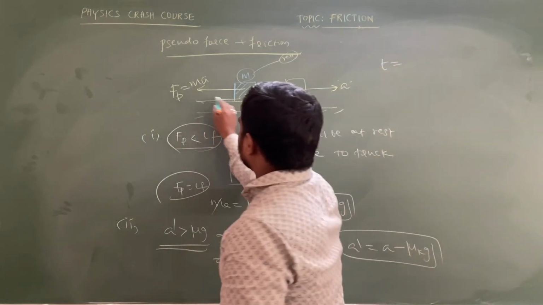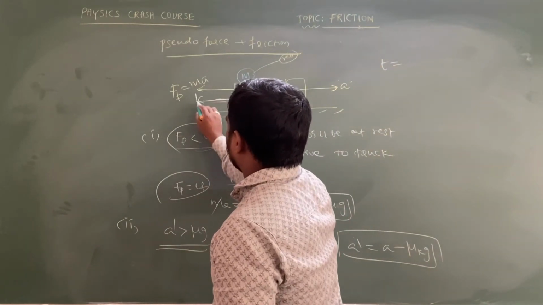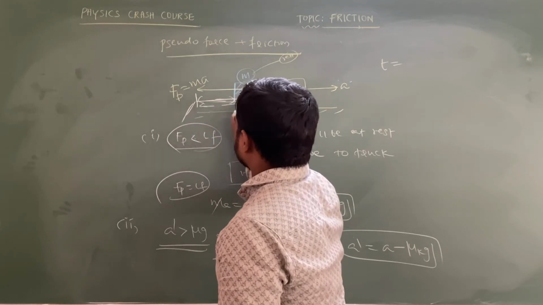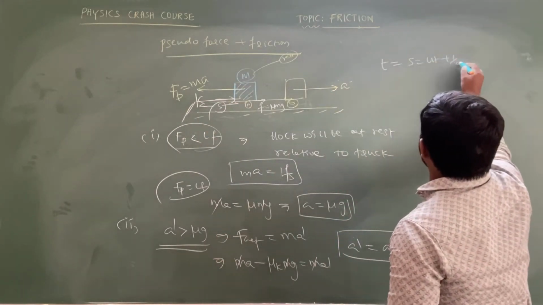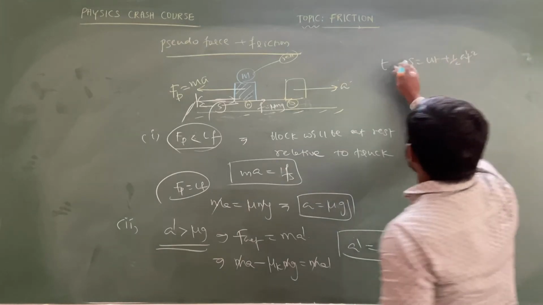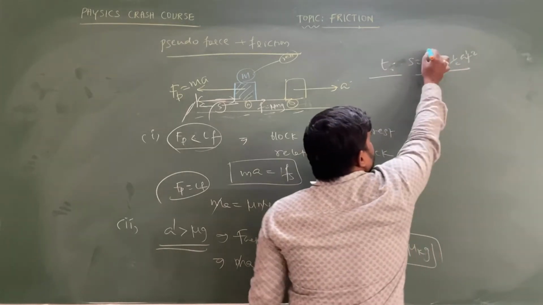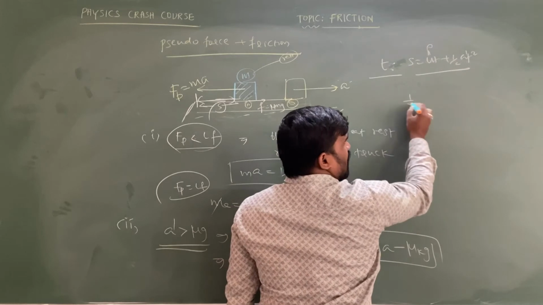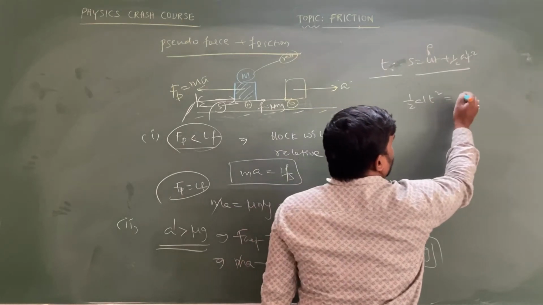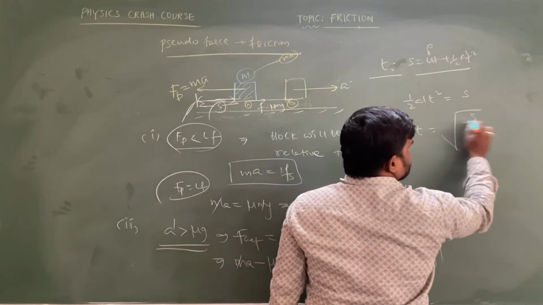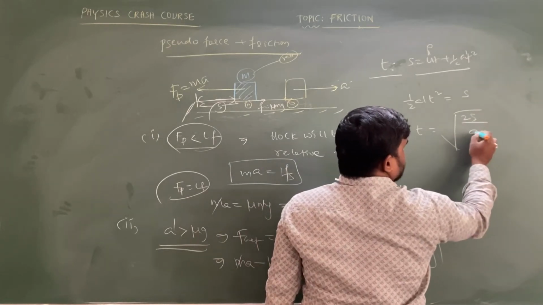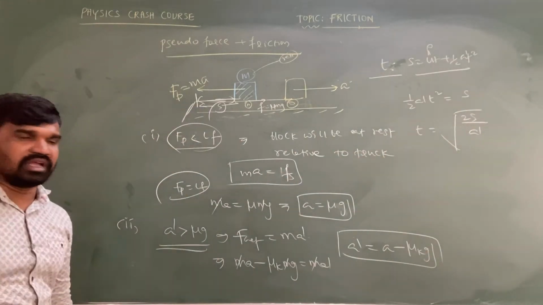Let us consider the distance from the end point of this truck to this position is s. So s is equal to u t plus half a t square, where we write a dash. Now we take u equal to 0. So half a dash t square is equal to s only. So t equals square root of 2s by a dash.